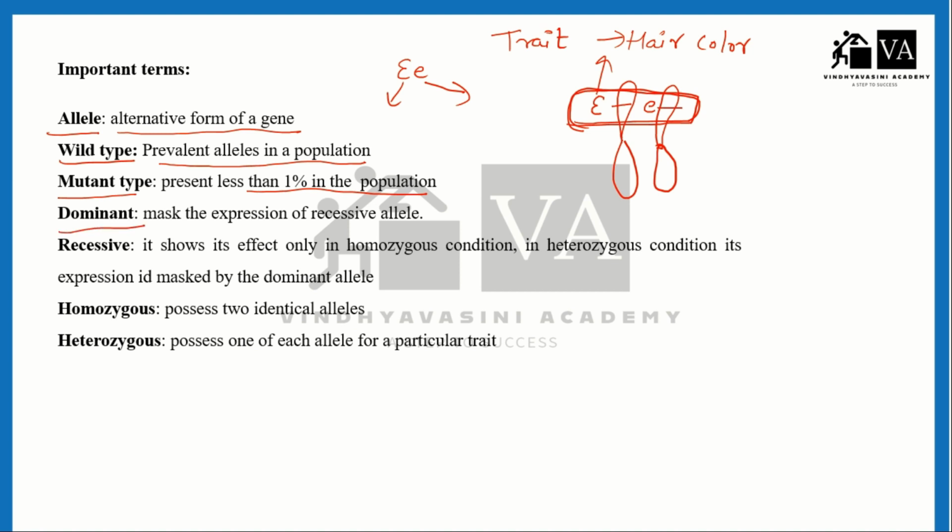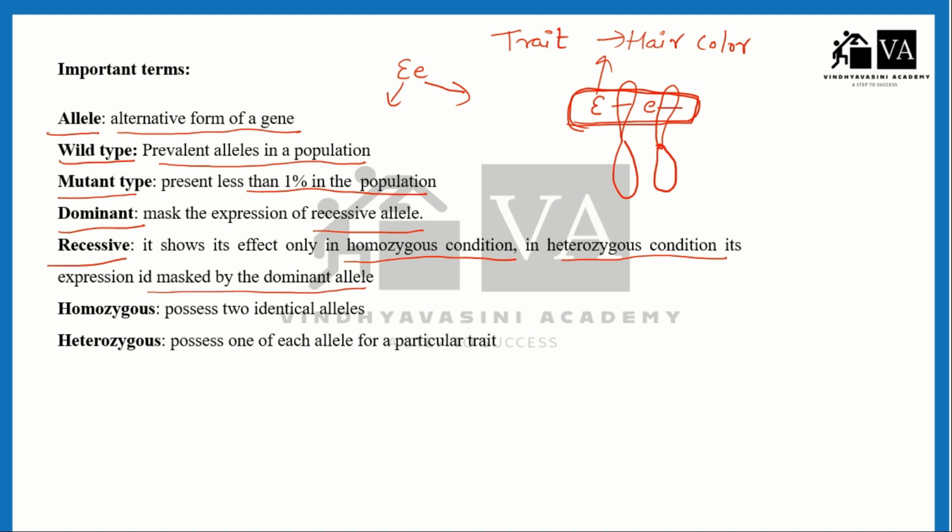What is dominant? Dominant will hide the expression of the recessive allele. Dominant will mask the expression of the recessive allele, and the recessive will show its effect only in the homozygous condition, and in heterozygous conditions its expression is hidden by the dominant allele.